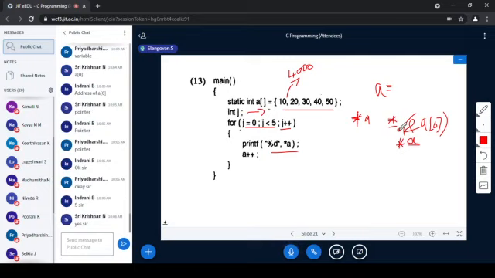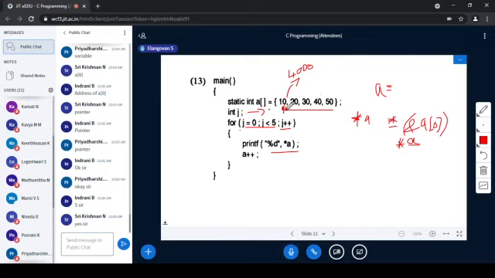Whenever we are not clear with the concepts, then people say that it is pointer. That is where you will get confused. You have to read that as value at the address a, where a is nothing but the base pointer. Base pointer is nothing but the address of the base value, that is the first element of the array, called the base element.